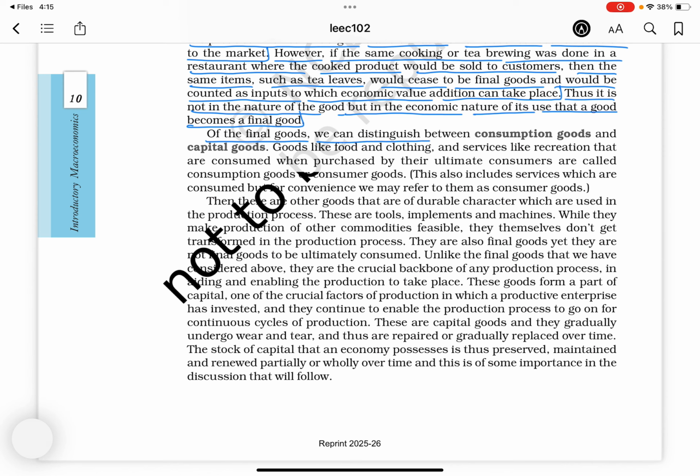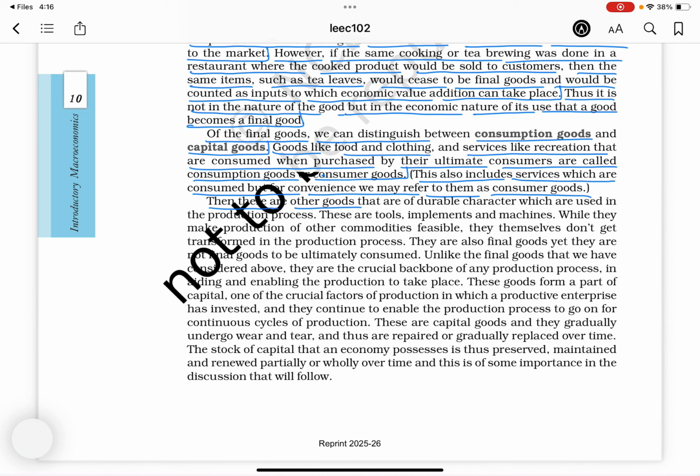Of the final goods, we can distinguish between consumption goods and capital goods. Goods like food and clothing, and services like recreation that are consumed when purchased by their ultimate consumers are called consumption goods or consumer goods. This also includes services which are consumed, but for convenience we may refer to them as consumer goods.